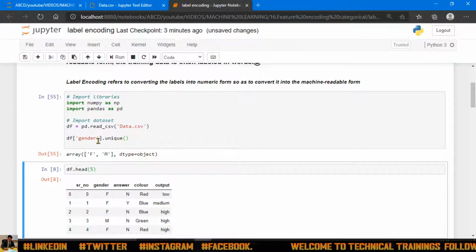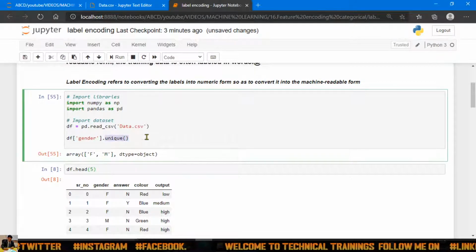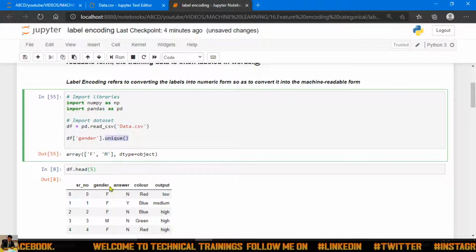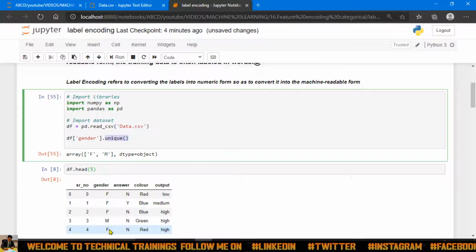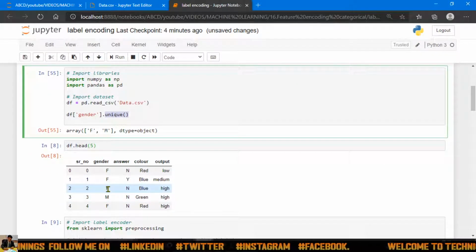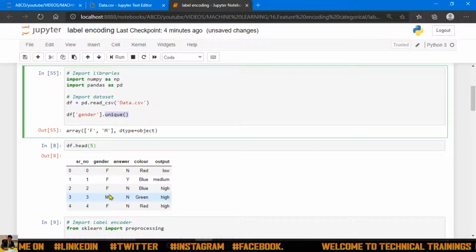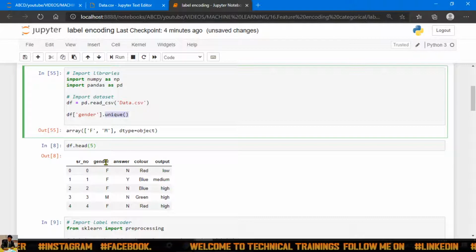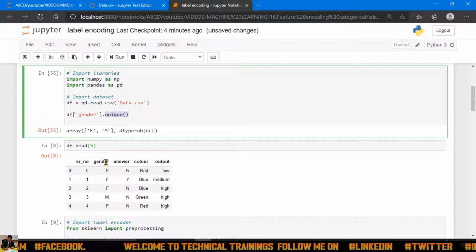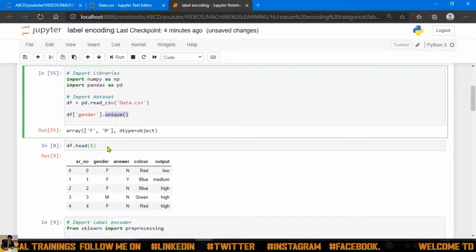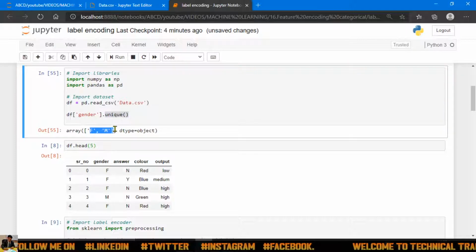Now, to print the unique values in the gender column, for example f and m, these are available. Suppose there is also another value like t, something like that. Just like for a list with numbers 1, 1, 2, 7, 7, 3, it will just print 1, 2, 7, 3, the unique numbers. It will not repeat the number again and again. That's why it's giving the output as f and m.